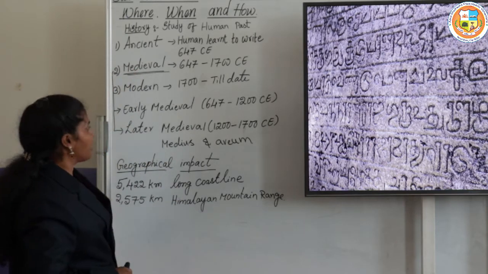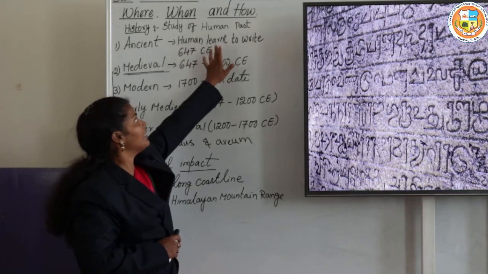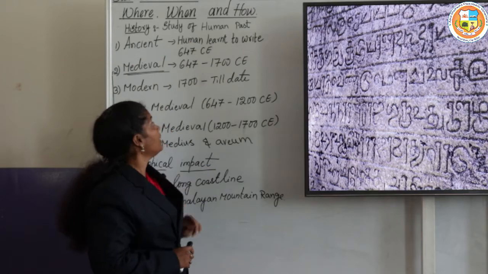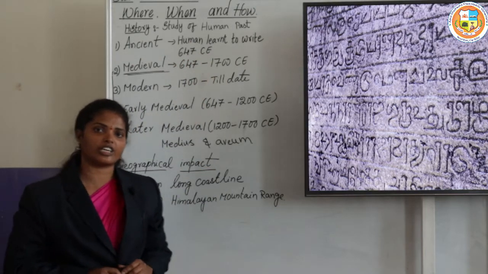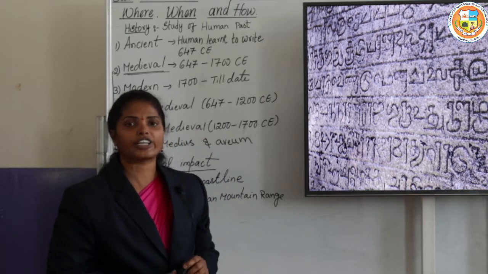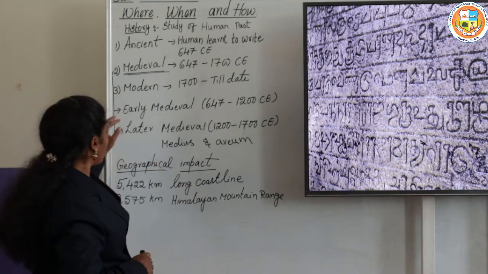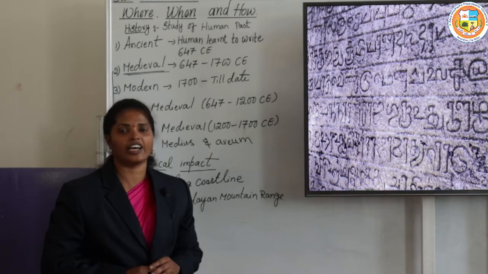The ancient period stretches from the period when humans learned to write till 647 CE. 647 CE means the death of Emperor Harshavardhana. Till that date this period extends, and the medieval period extends from 647 CE to 1700 CE.